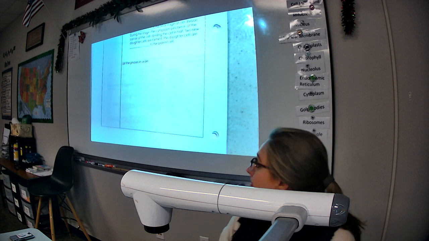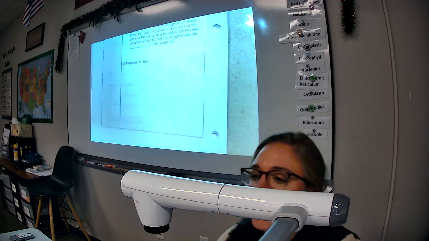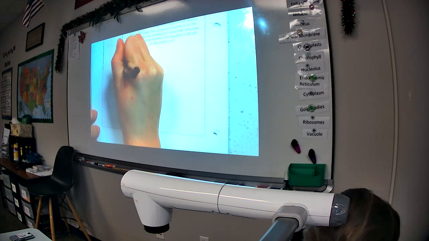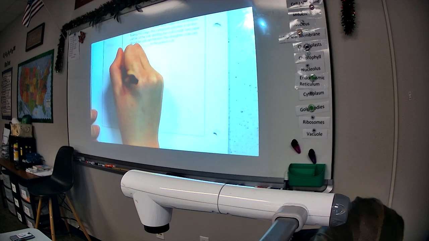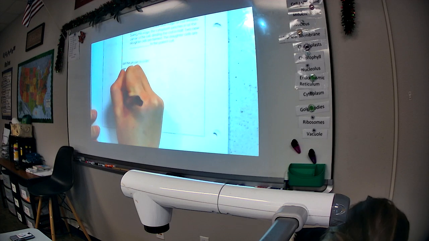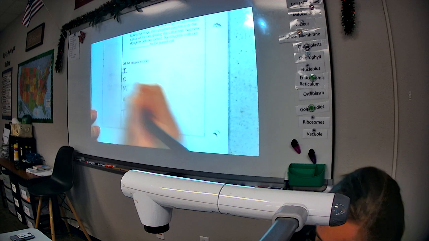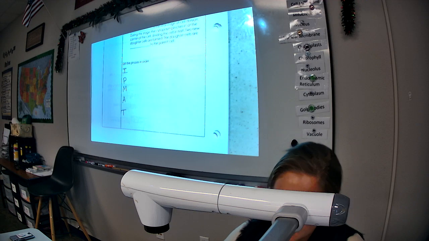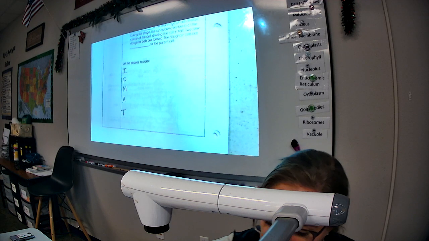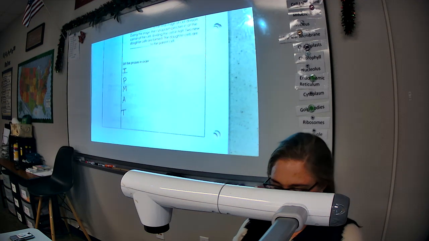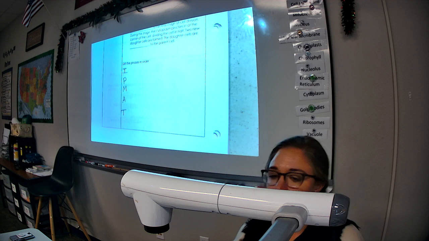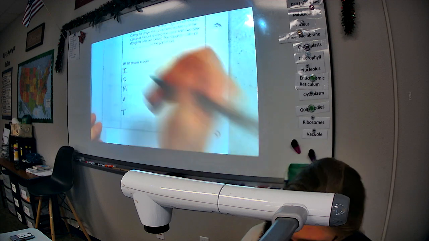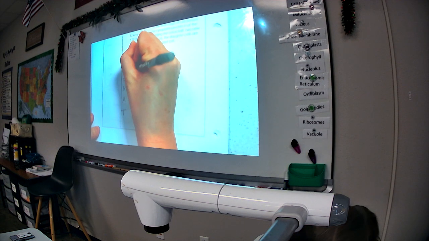All right. So, the order of the phases goes like this. I, P, M, A, T. IPMAT, or IPMAT. That's the way to remember it. Okay? The I stands for what, Jacob? Interphase. Very good. So we're going to write interphase.